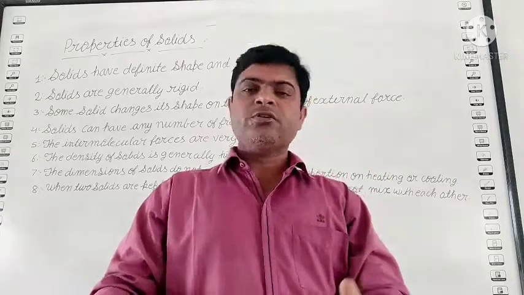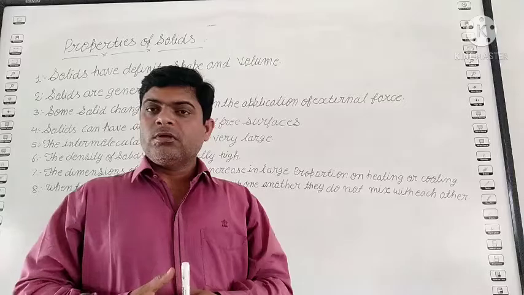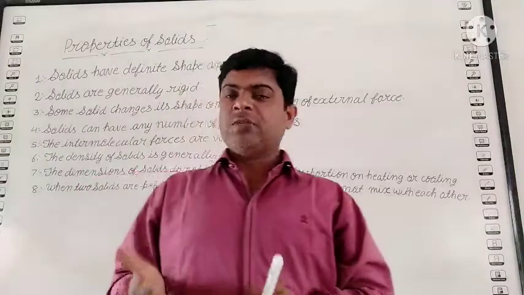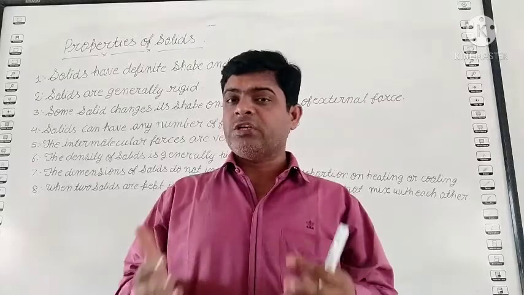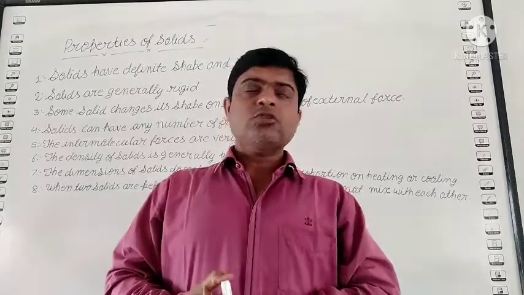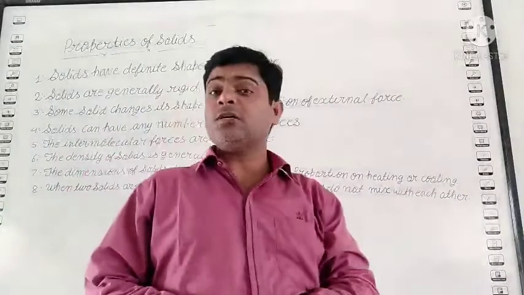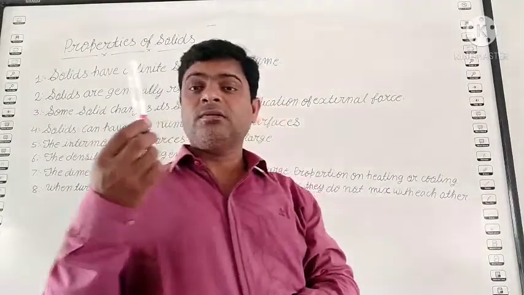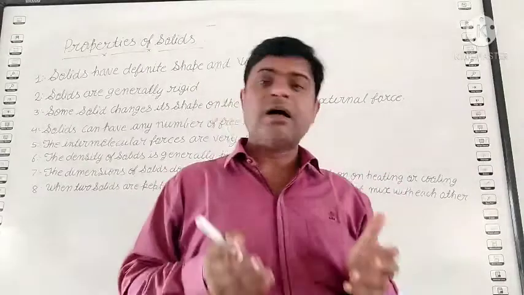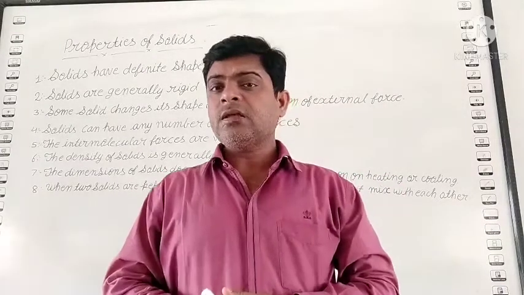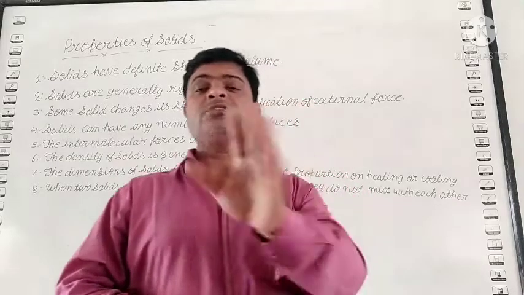So student, in the last video, we already studied that solids have fixed shape and fixed volume. Liquids have fixed volume, but shape is not fixed. Gases have no fixed shape and no fixed volume. So our first topic is the properties of solids. You know, solids like marker, whiteboard, fan, chair, table, car, all these things are solid. Clear? So what is the first property of solid? It means how do we identify that these are solid things.